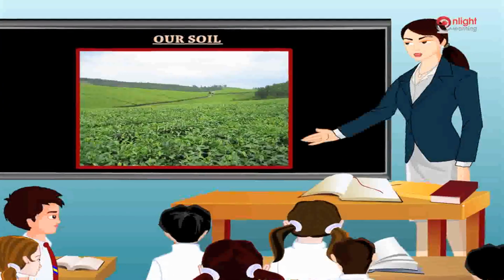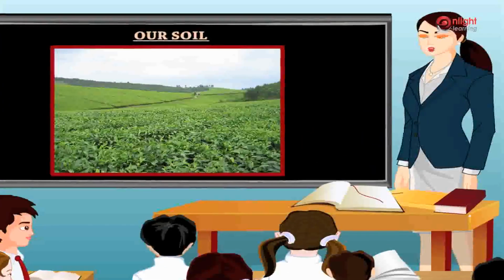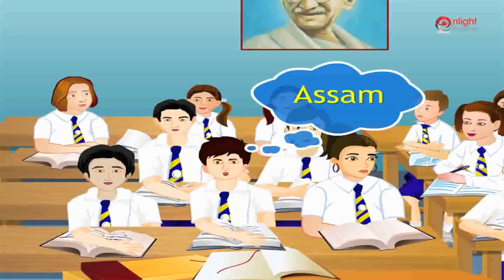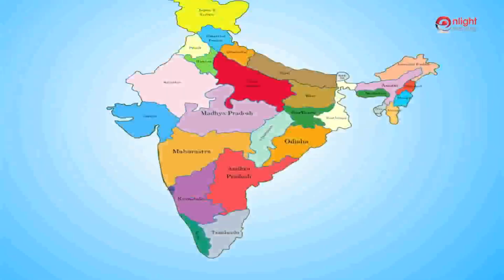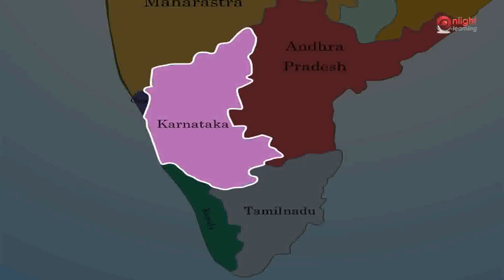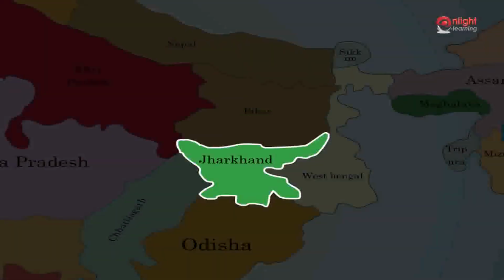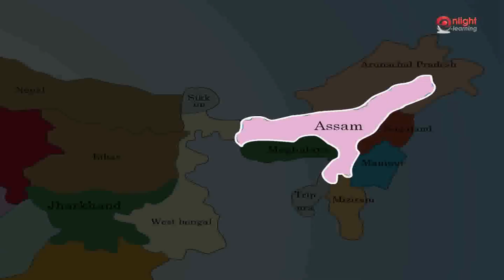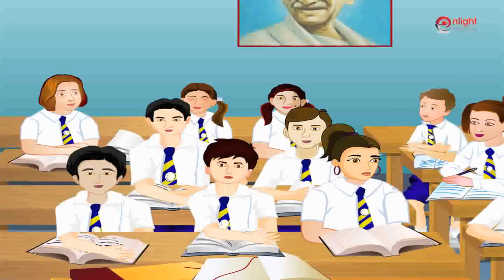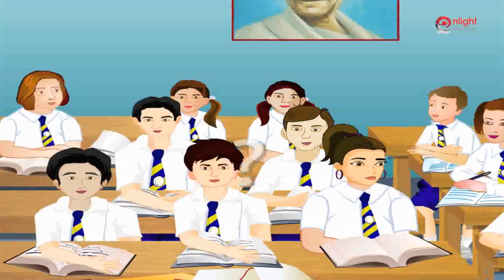David, can you name a state where you will find tea plantations? Yes ma'am, I have seen tea plantations in Assam. You are right. Laterite soil is seen in Karnataka, Tamil Nadu, Jharkhand, Odisha, Assam and Meghalaya. Ma'am, we have covered all the states, isn't it? What else is left?